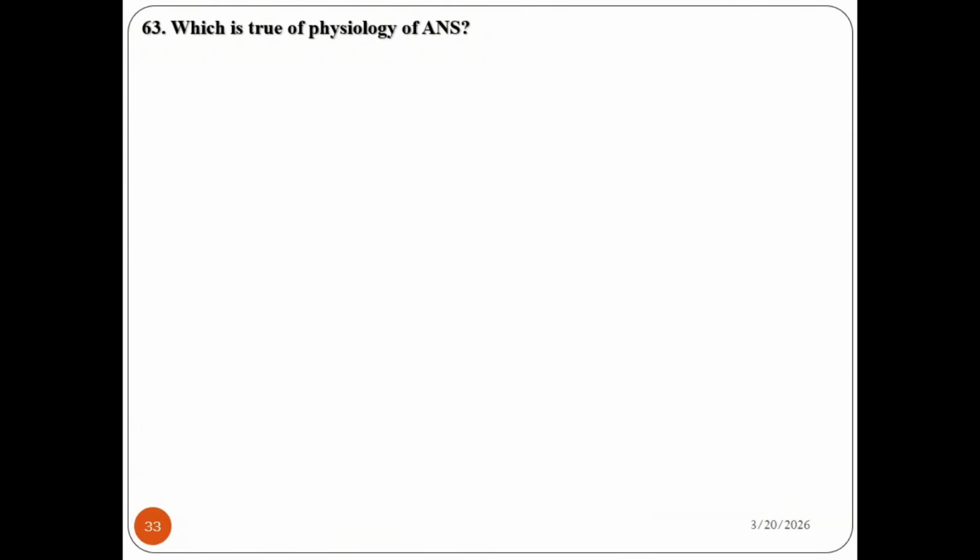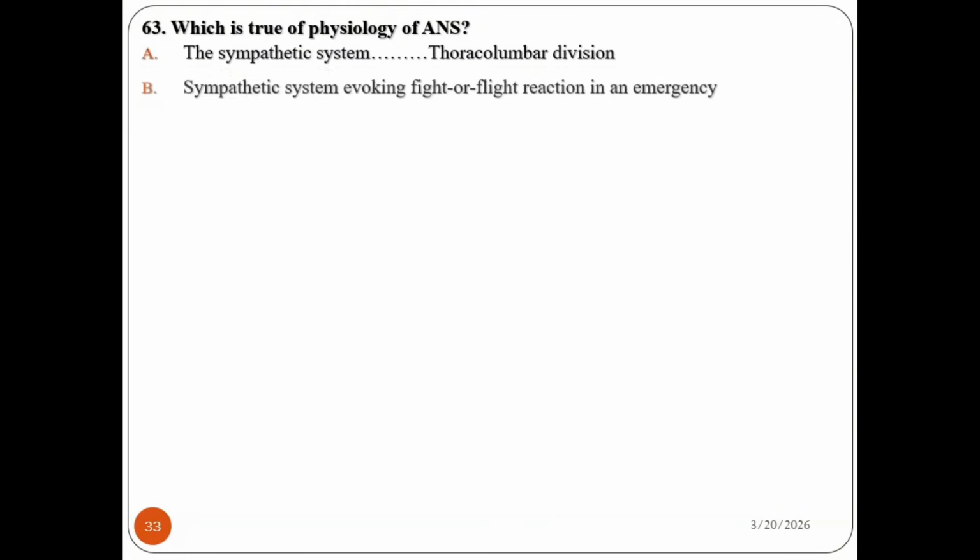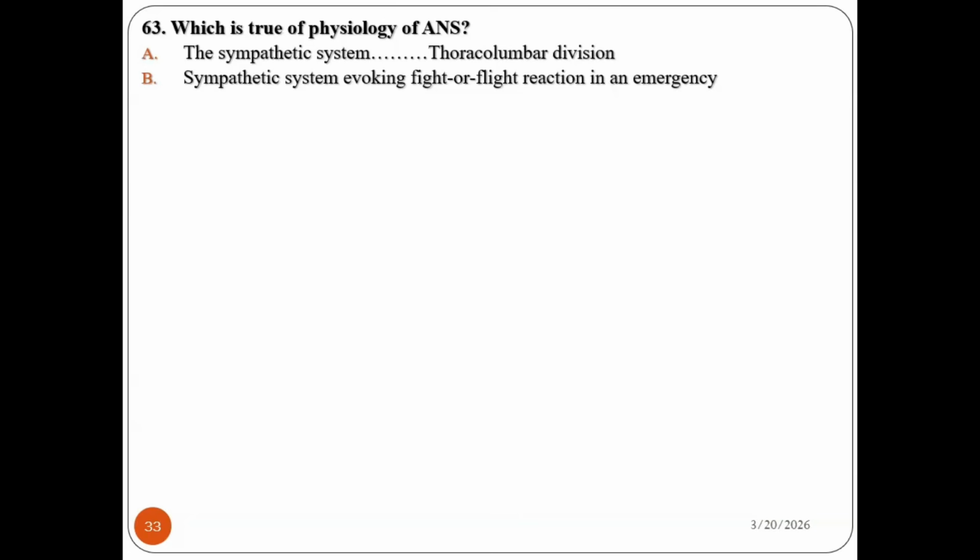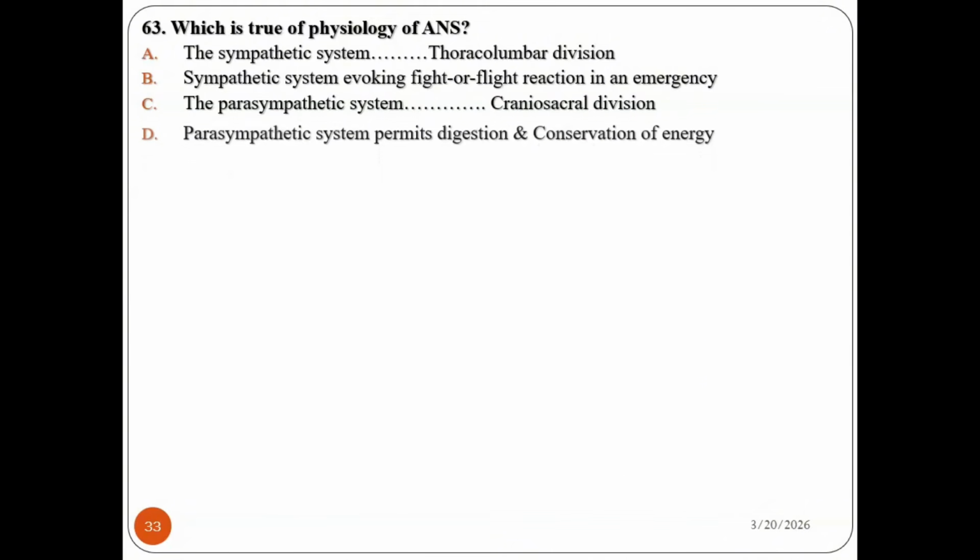Question number 63. Which one is true regarding physiology of autonomic nervous system? The sympathetic system is associated with thoracolumbar division. The sympathetic system evokes fight or flight reaction in emergency. The parasympathetic system is associated with craniosacral division. The parasympathetic system permits digestion and conservation of energy.